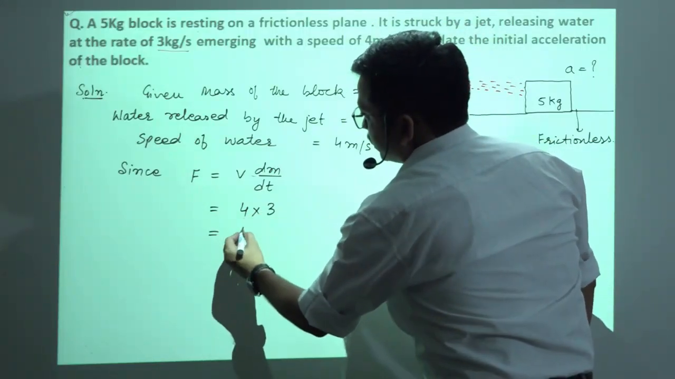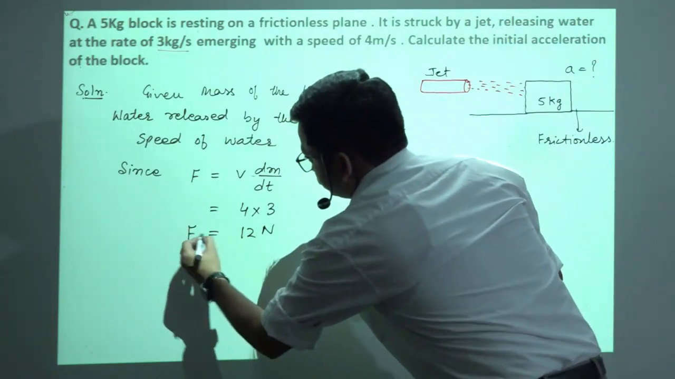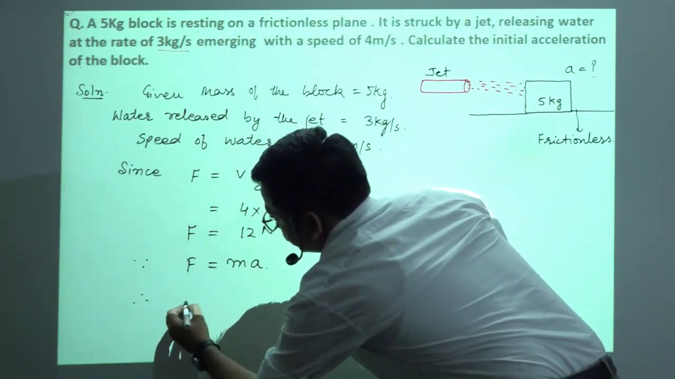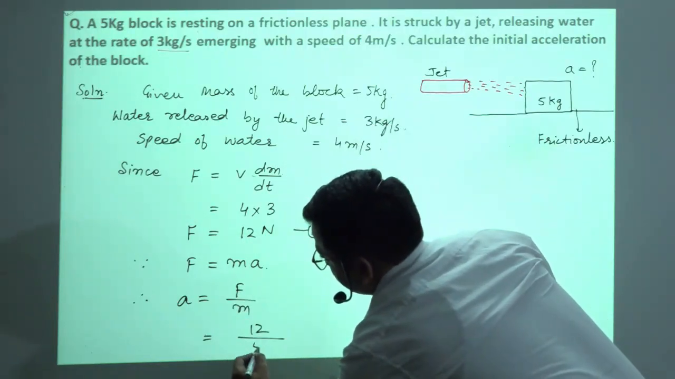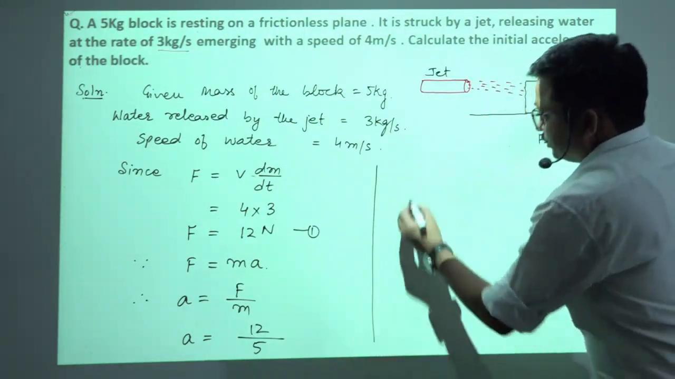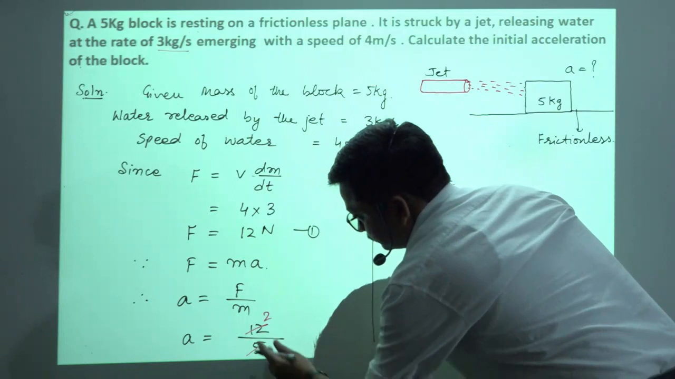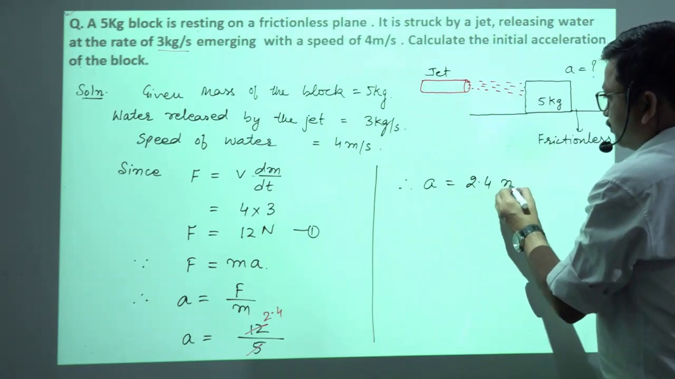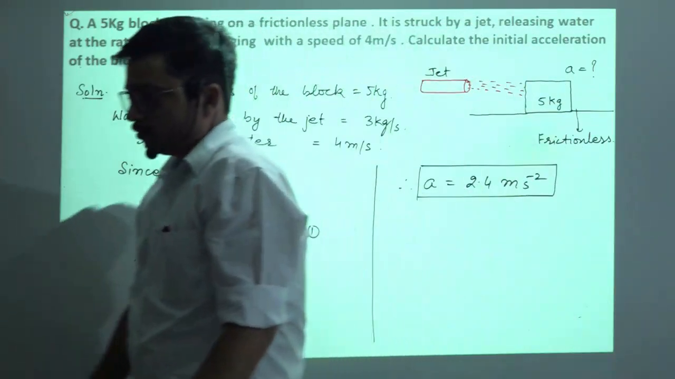So 4 times 3 is 12 Newton, this much force is exerted. Now, F is equal to ma, so therefore a will be equal to F by m. F is 12, mass of the block is 5. So therefore initial acceleration a will be equal to 12 over 5, 5 times 2 is 10, then 5 times 4 is 20. So 2.4 meter per second square, that will be the acceleration of the block. Okay.